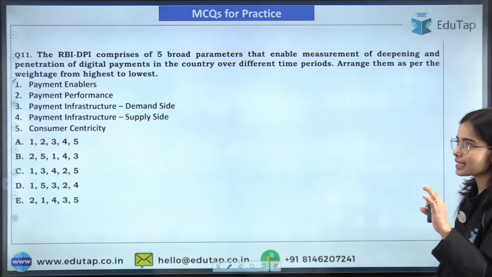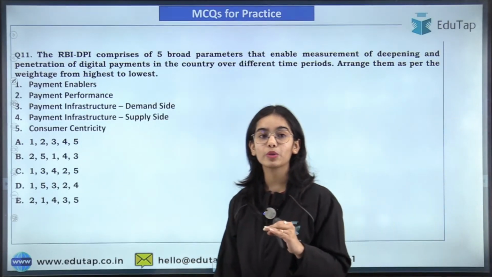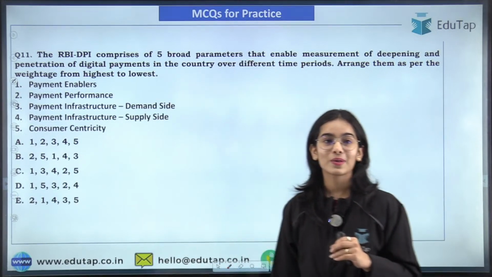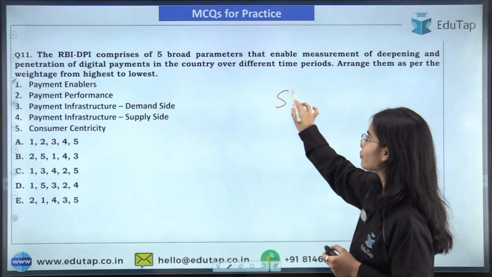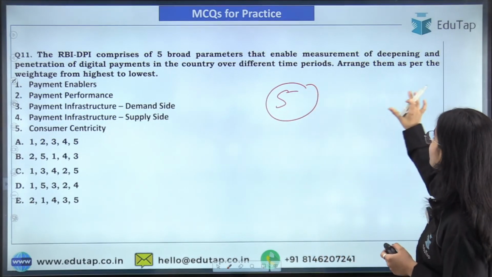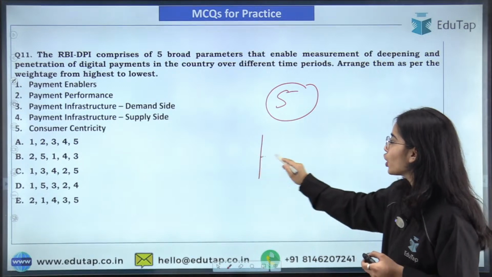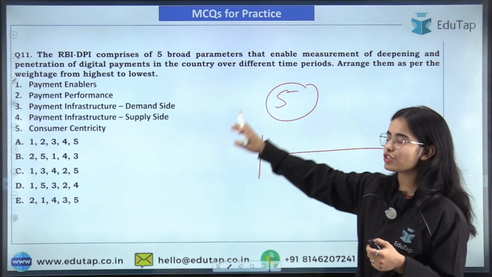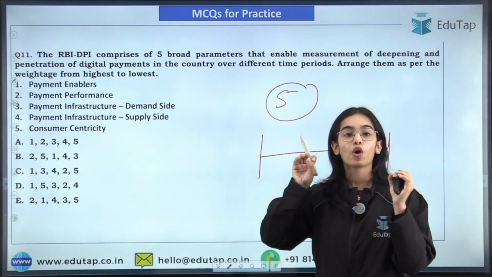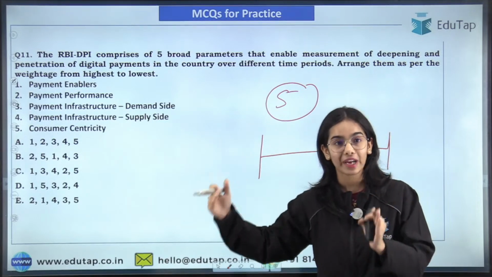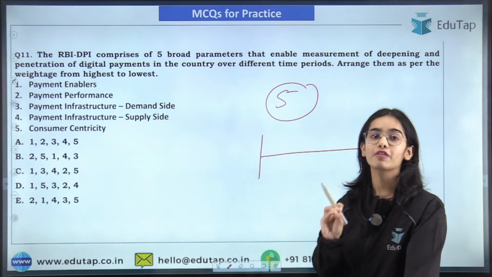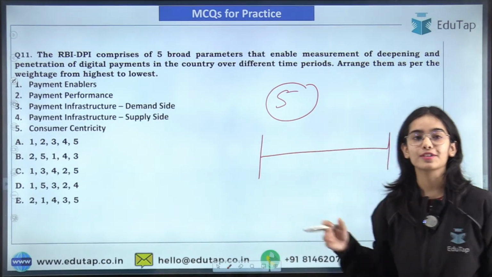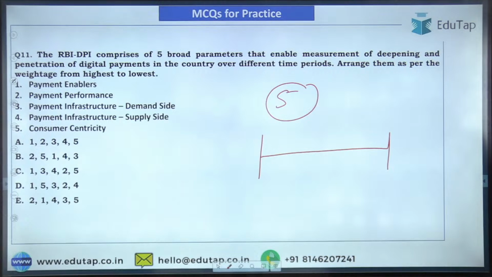The next question is a little tricky one. I hope you will be able to answer it. The RBI DPI comprises 5 broad parameters. On the basis of highest to lowest weightage, you have to arrange them. If you are able to answer this, that means you are very well aware of the Reserve Bank of India digital payment index. Try to answer this.